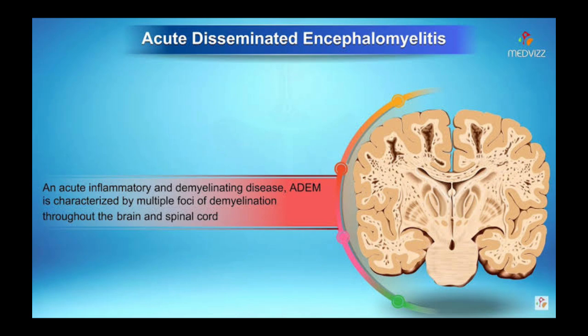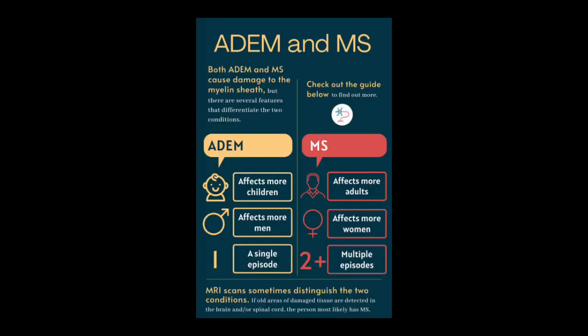So clinical features can be diverse. They can be sensory, they can be motor, they can be cranial nerve palsies. So this is the difference between ADEM and multiple sclerosis. ADEM usually affects children, while MS affects adults. ADEM affects males, and MS affects mostly females. And ADEM is a single attack, while multiple sclerosis is usually remitting and relapsing.